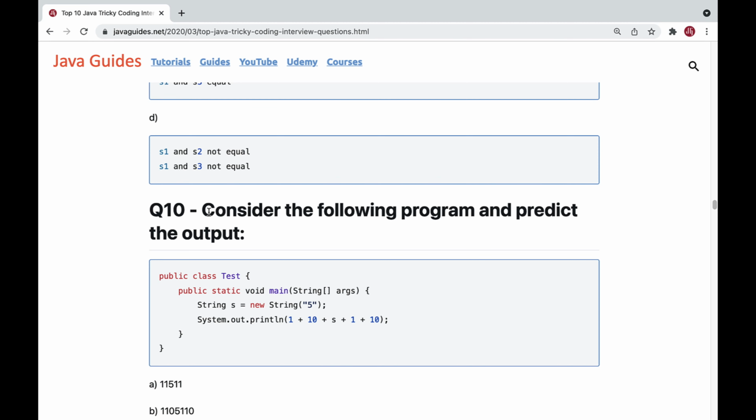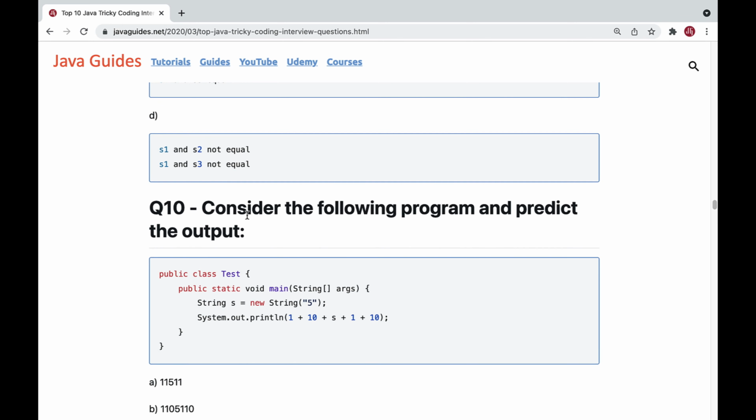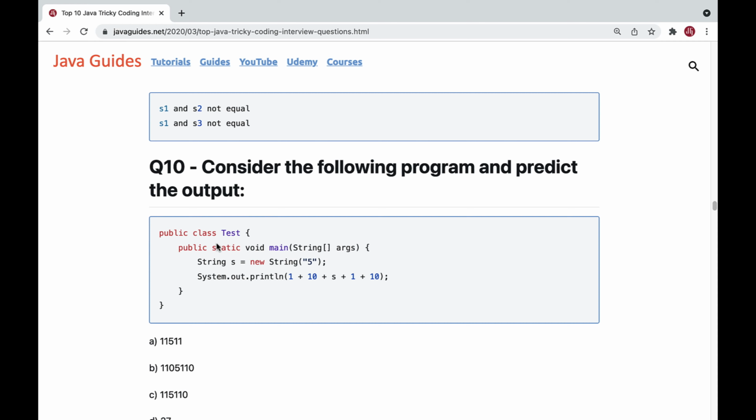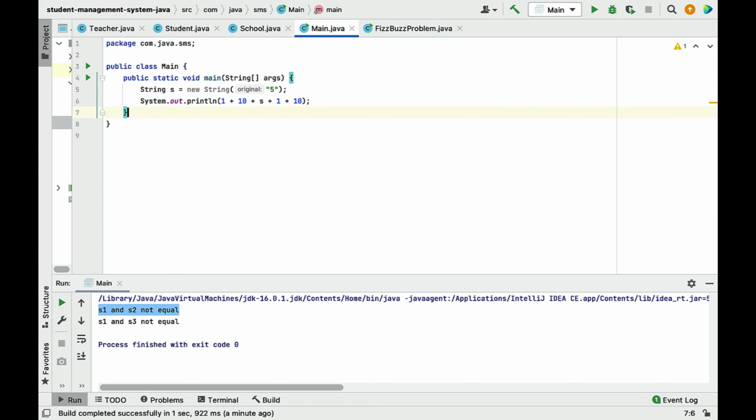Well, the next question is, consider the following program and predict the output. This is a code snippet again related to string. So let me quickly copy this code snippet and head over to IntelliJ IDEA and explain the code snippet. Before understanding this, let me run the program and see the output first. Here we go. So basically what we are doing here is we have created an object of the string using the new keyword, and we have passed 5 as a string object.